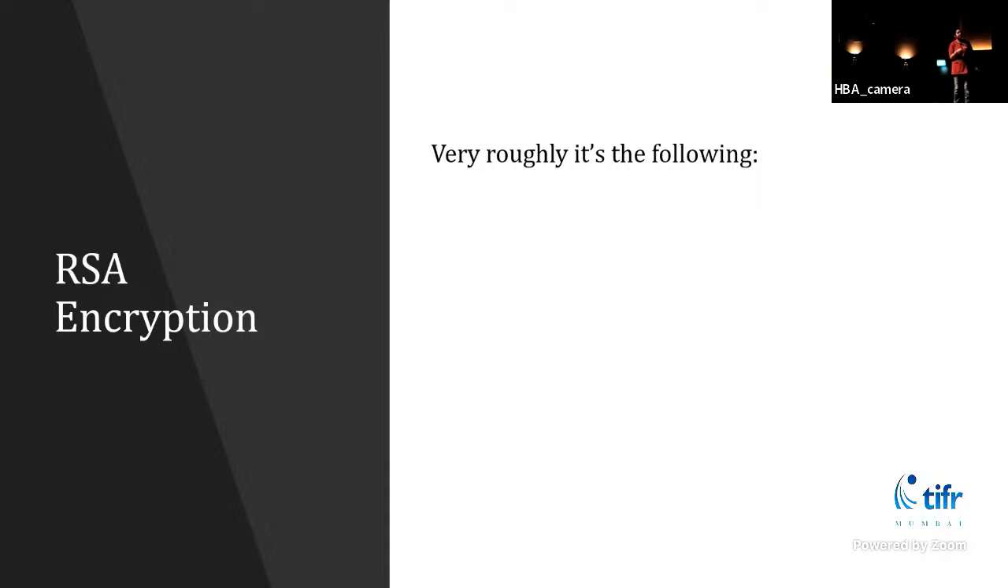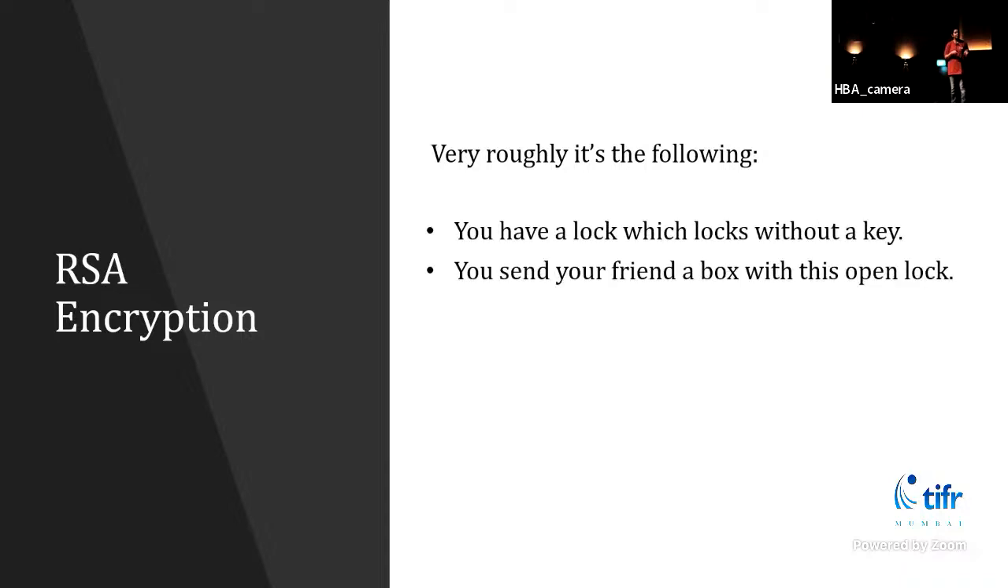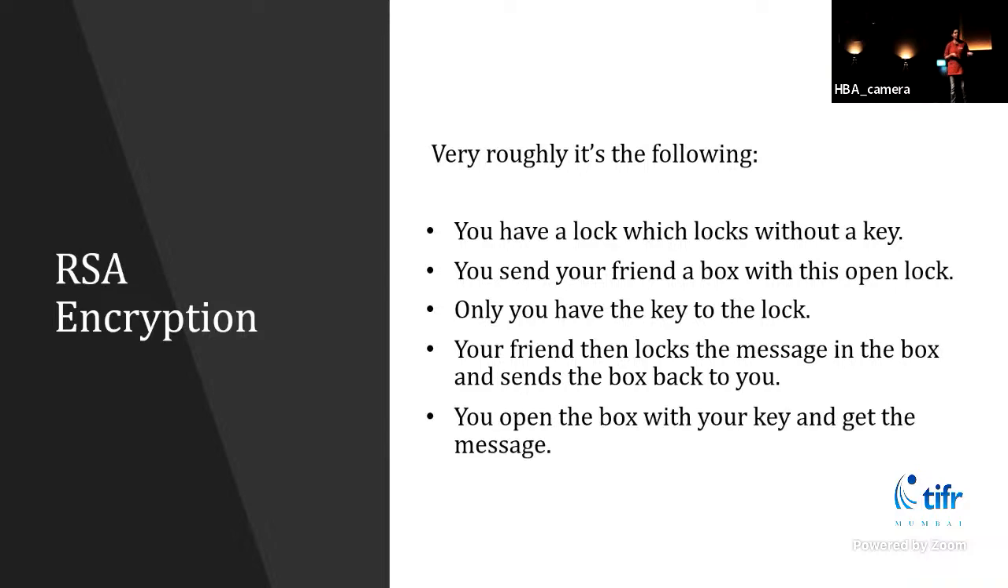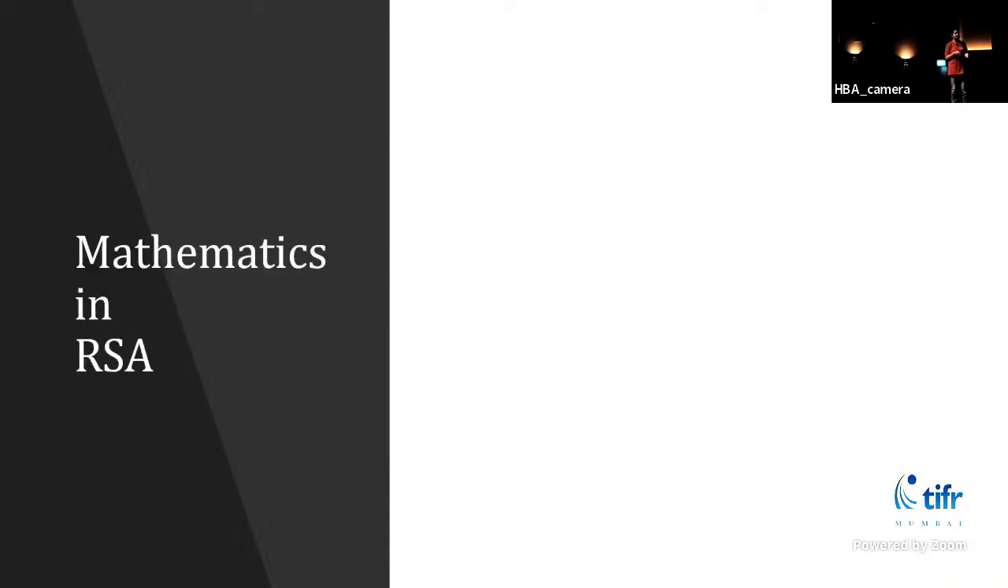So very roughly, this method is the following. You have a lock which locks without a key. You send your friend a box with this lock. The lock is open, it's not locked. Only you have the key to the lock. You keep the key to yourself. Now your friend locks the message in the box and sends the box back to you. Since you have the key, you can open it and get the message out. So roughly this is how it works.